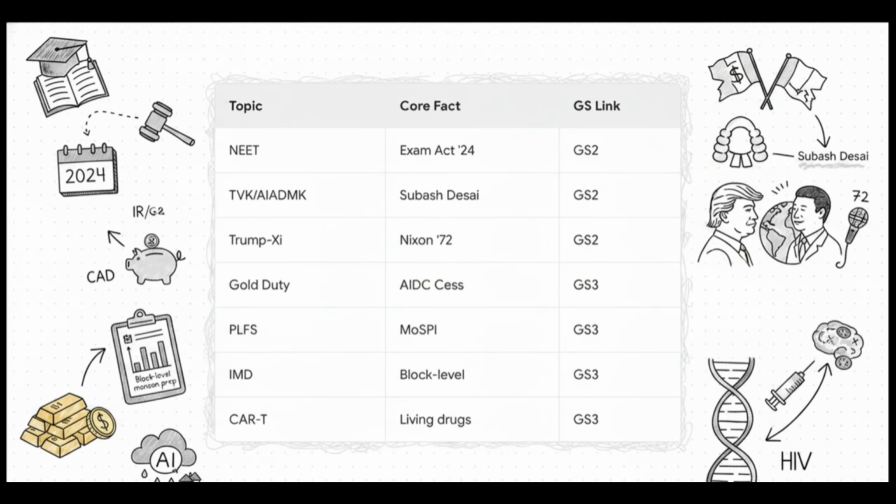Now, let's lock all this in with a rapid-fire revision matrix. The NEET crisis links to the Public Exam Act of 2024 for GS2. The AIADMK split is ruled by the Subhash Desai verdict on party whips. The Trump-Xi summit echoes the Nixon 72 playbook, impacting RIR. For GS3, the gold duty hikes heavily involve the AIDC cess to manage our current account deficit. The PLFS employment data comes straight from MOSPI. The IMD is using AI for block-level monsoon prep, and CAR T therapy is genetically engineering living drugs for HIV.